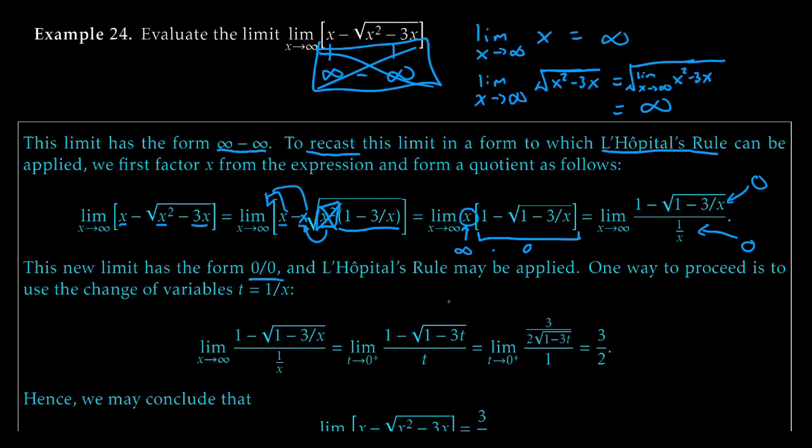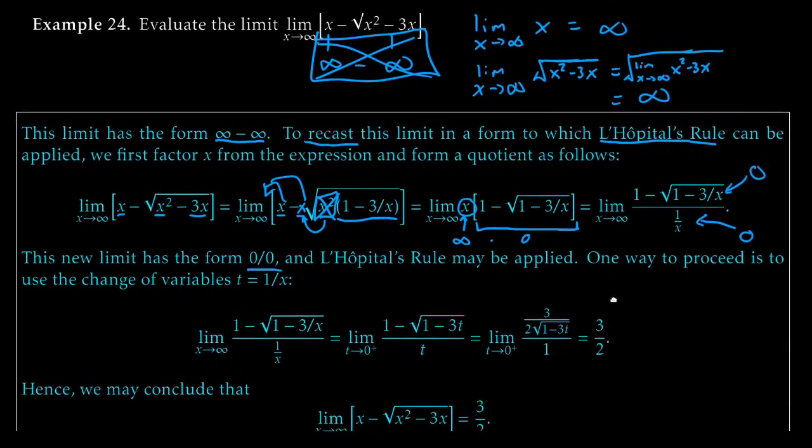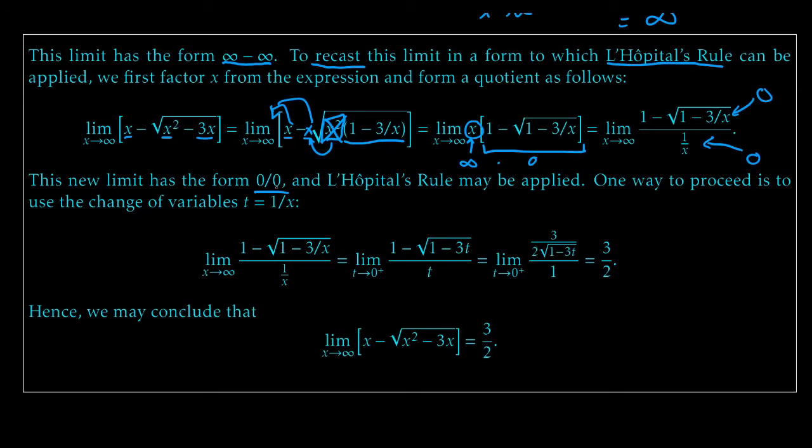One way to proceed is to do a change of variables. This might make our lives a little bit easier, and it's also a pretty good illustration of the fact that if I just relabel things, nothing really changes. All I have to do is keep track of the way that relabeling changed my problem. So let's talk about applying a change of variables. Basically, I'm going to take 1 over x and name it t. It's like when we write y equals f of x, instead of writing a y, I'm putting a t. I'm just going to replace a complicated thing with a simple thing.